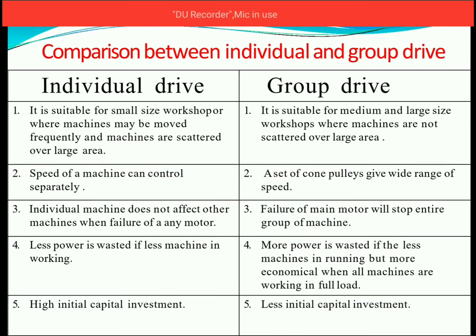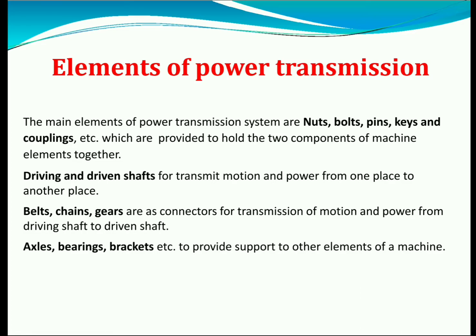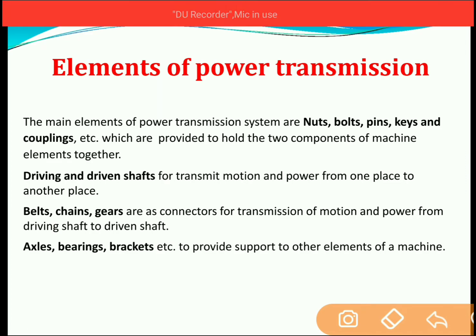Next, high initial capital investment in case of individual drive, whereas in case of group drive, a single motor is used to connect more than one machine, so less initial capital investment is required. Next, elements of power transmission. To transmit the power from the source to the destination, we require certain elements. These elements are nuts, bolts, pins, keys and couplings, which are provided to hold the two components of the machine elements together. Also, we require shafts to transmit the power or motion from one place to another.